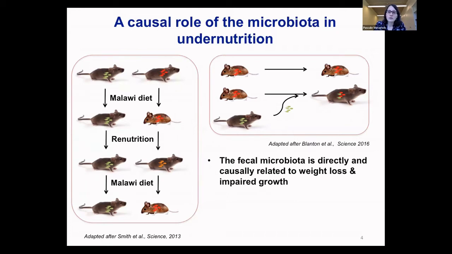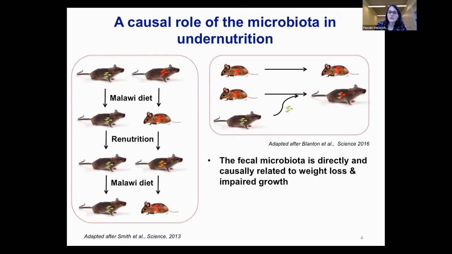And what the group did is that they co-housed mice that either had the microbiota from the healthy or from the undernourished child in the same cage. Now, mice have this peculiar habit that they actually eat each other's droppings, meaning that they basically have a constant exchange also of their microbiome.